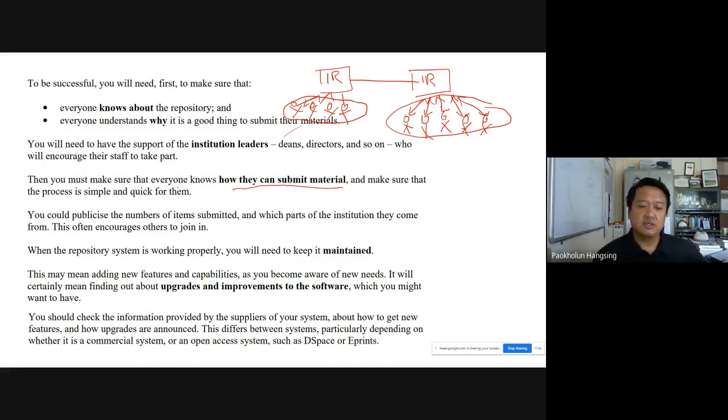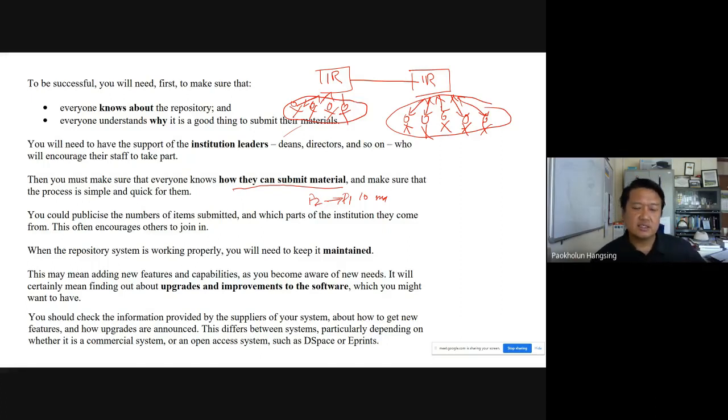Human beings, when a group of people, or our peers, or people who are around us do something, we also have the tendency to do it. So that is another way of encouraging. For example, if we publicize, probably in the institutional repository itself, that a person has submitted 10 materials, then the peer of this person will see that and will also be encouraged to submit accordingly.